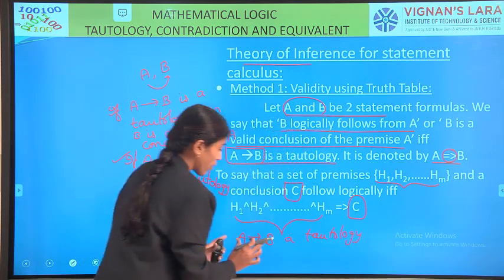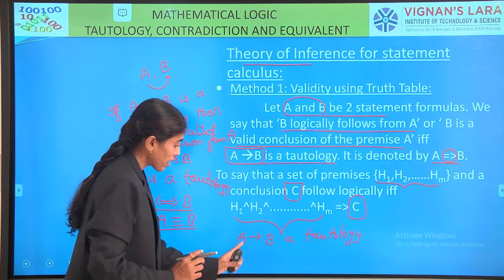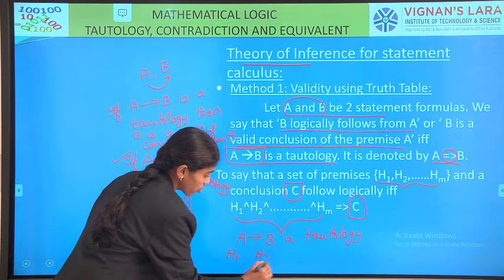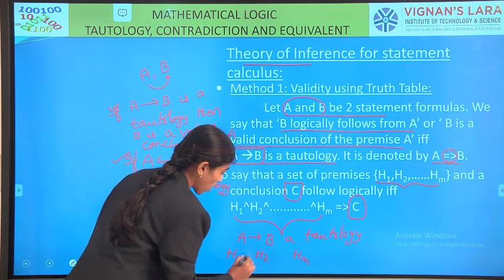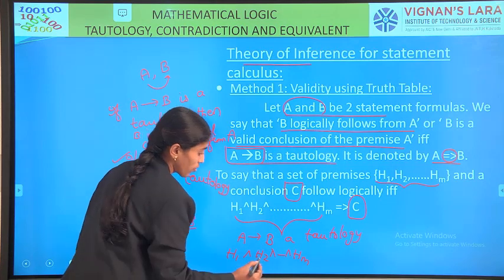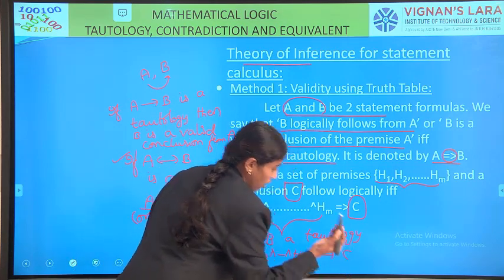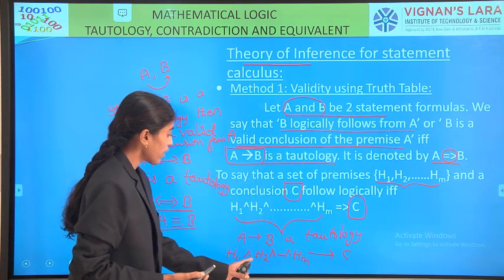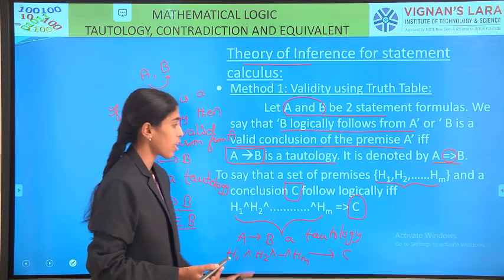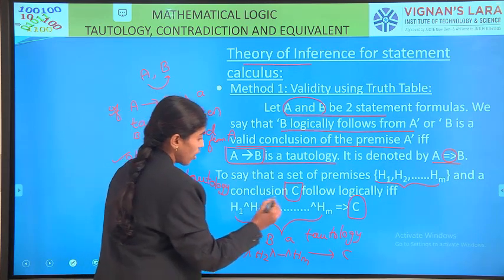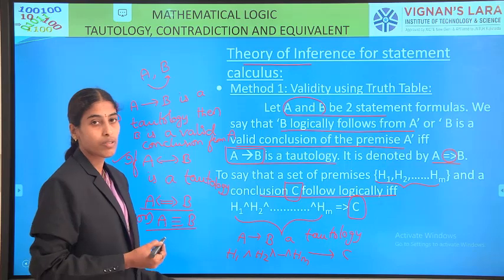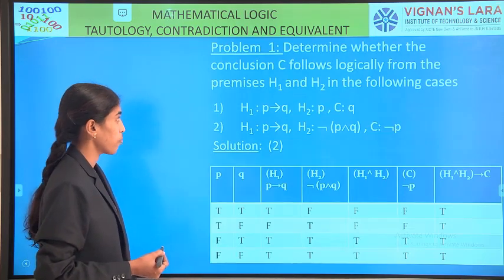It is the rule for given premises and a conclusion. If H1 and H2 and so on Hm conditional C is a tautology, then we say that C logically follows from the set of premises H1, H2 and so on Hm.